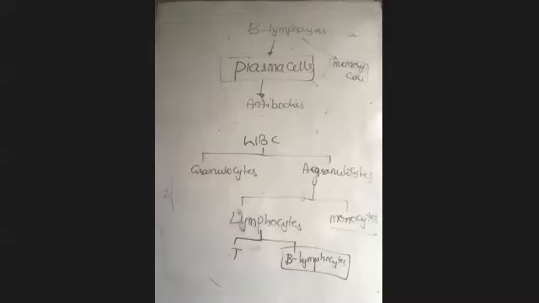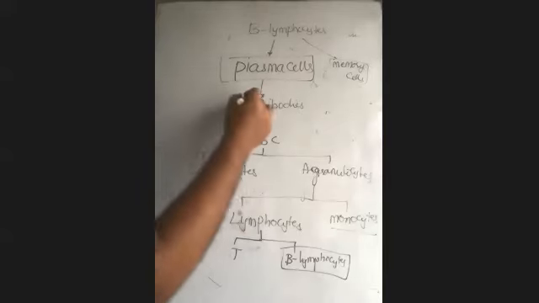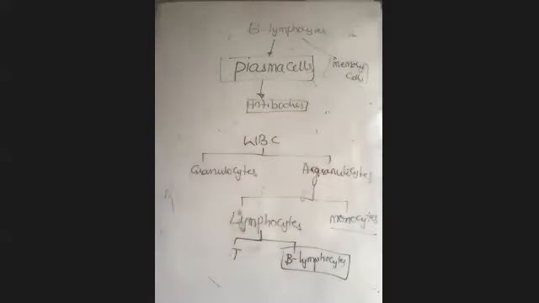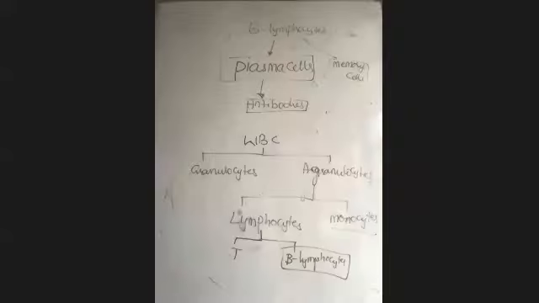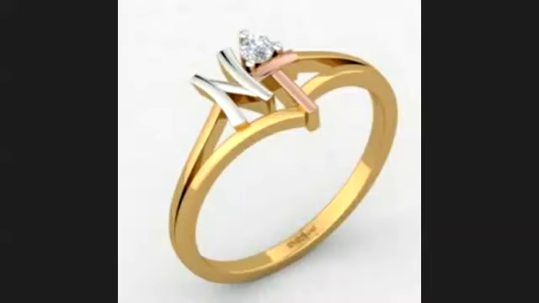So what are the other things we'll discuss in immunology? How does the B lymphocyte differentiate into plasma cells by the entry of a microbe, and how do they produce antibodies? What is the nature of the antibodies? All that we'll discuss in the immunology chapter in second year. But till then, let me say once again, plasma cells are derived from B lymphocytes, and plasma cells produce antibodies. That is the story of these plasma cells.